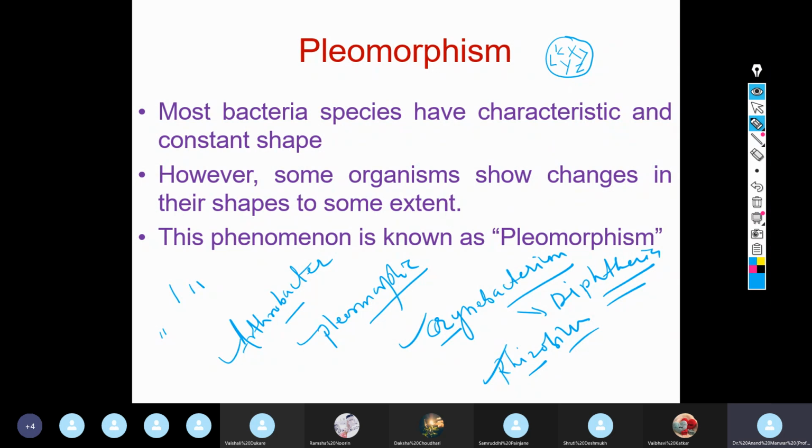You will see all such letters, X, V, L, A can also be seen. When a rod comes like this, it will form this. So when this type of arrangement is there, pleomorphism is variation in the arrangement. Right? Is this understood? And another term is there, which is called polymorphism. Can anybody tell me the difference between pleomorphism and polymorphism?